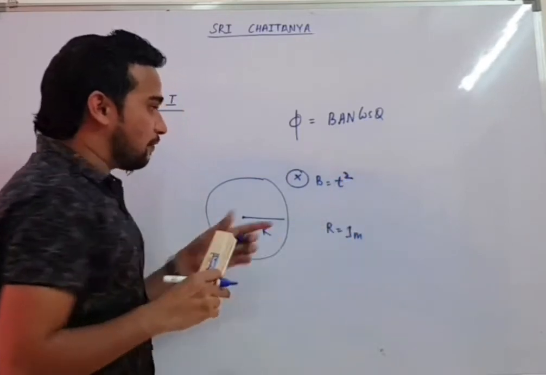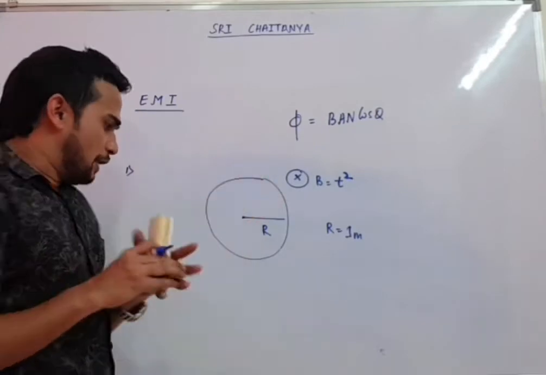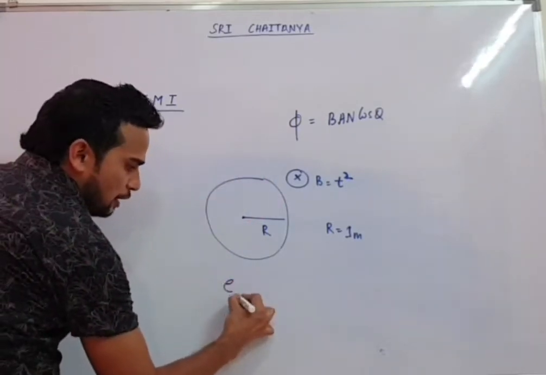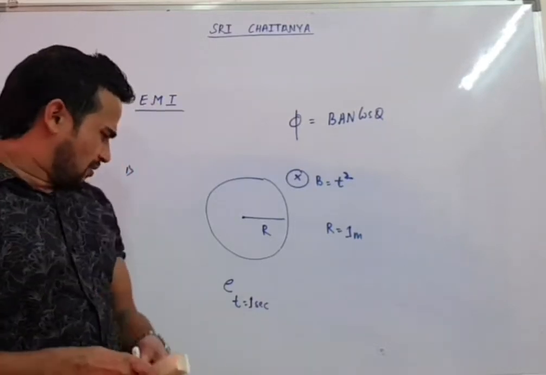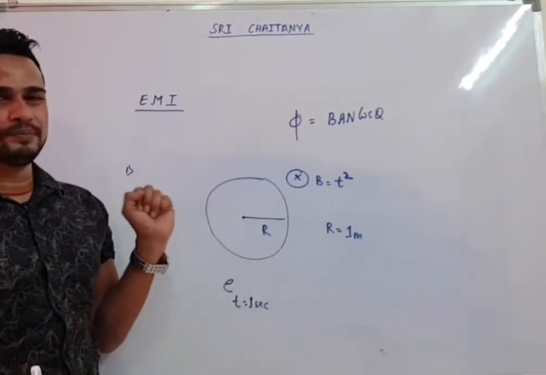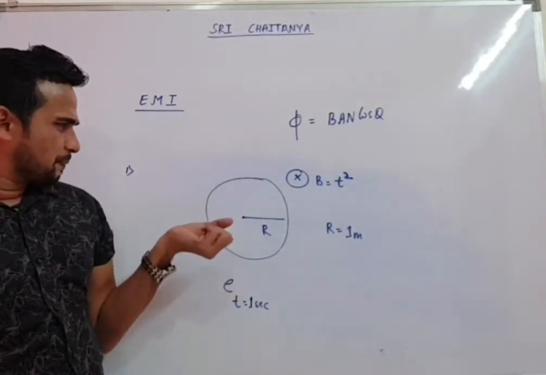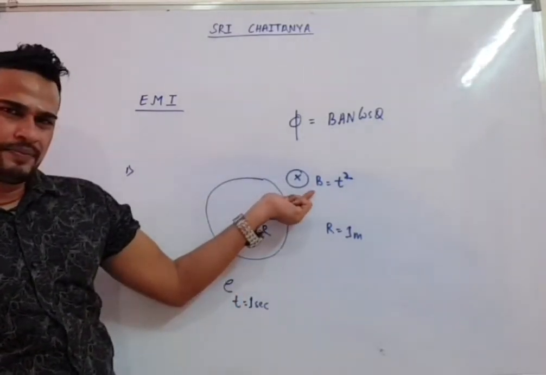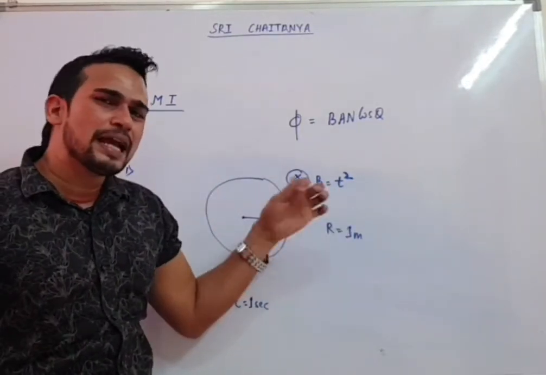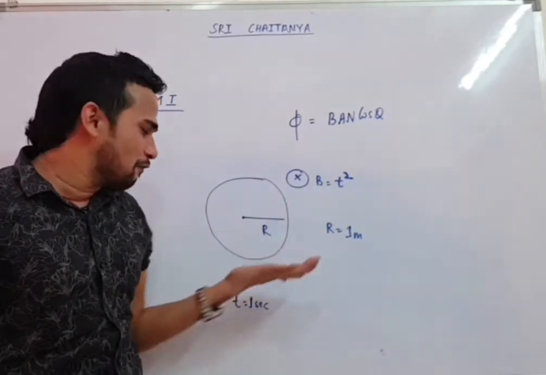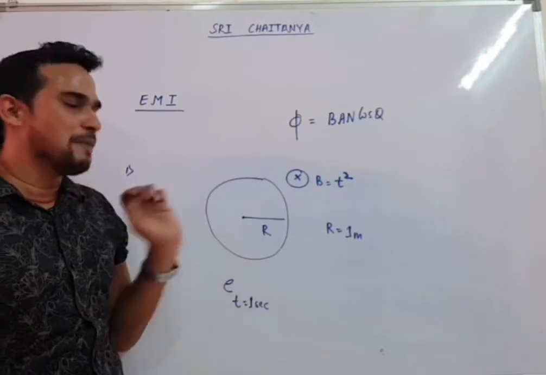This magnetic field is varying with time. Now they asked: find induced EMF at t equal to 1 second. So first thing, tell me why EMF will come. Because, sir, as the time will pass, the magnetic field will change, and as the magnetic field changes, magnetic flux will change. And we know if magnetic flux changes, EMF will come. So they are asking you to find out the EMF.